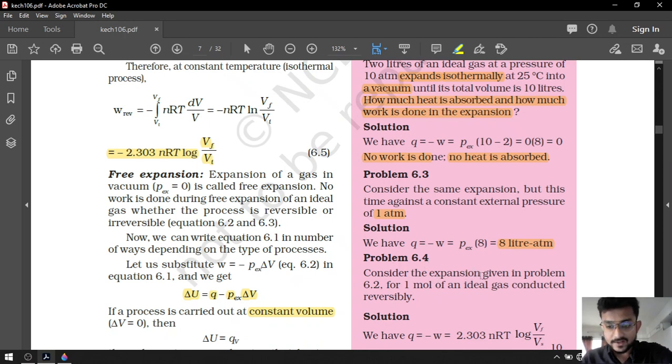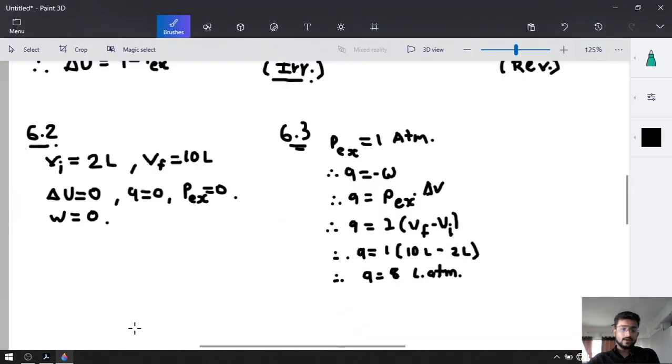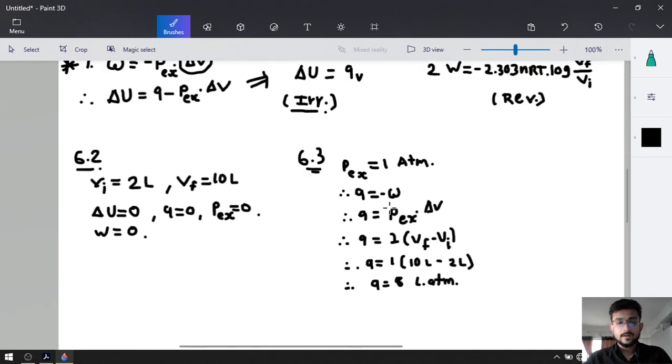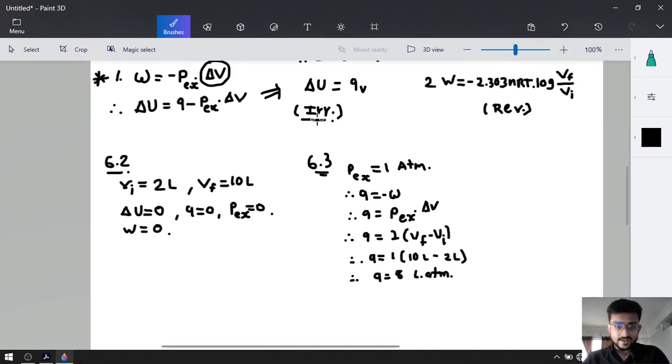Now problem number 6.4. Consider the expansion given in problem 6.2 for 1 mole of ideal gas, reversibly. Now the reversible formula will be applied, because this time it was irreversible before. So that is problem 6.4.